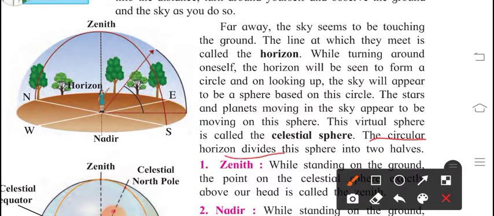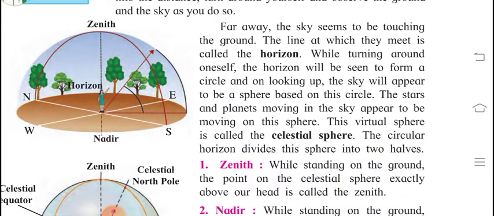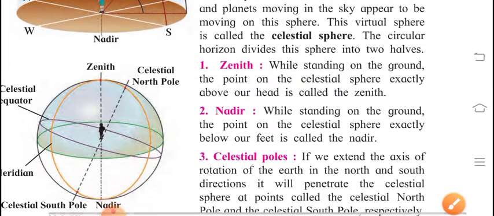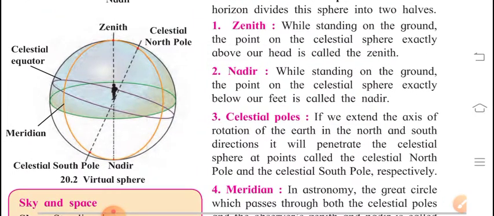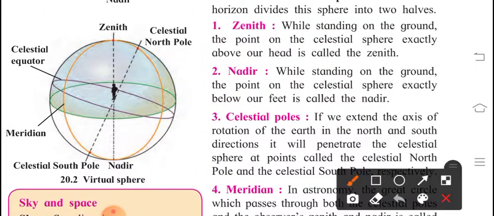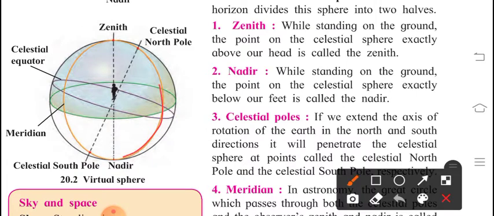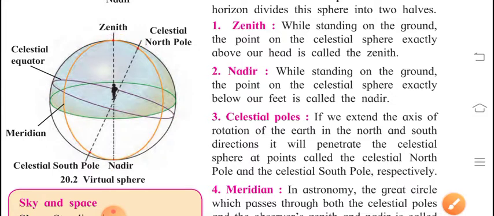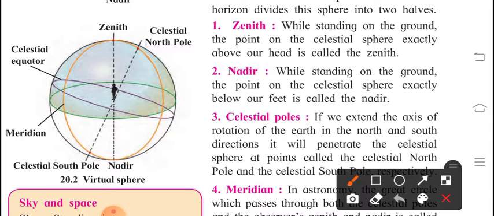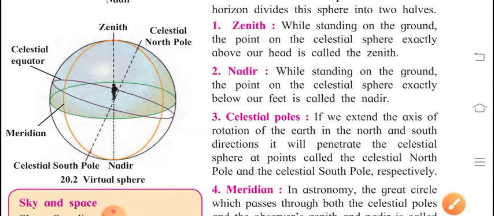The circular horizon divides this sphere into two halves. We will go ahead with another diagram. You can observe the celestial sphere. This one is the celestial north pole. This is the celestial equator, and this, you can observe, is the celestial south pole. So in this we will go ahead with the positions.